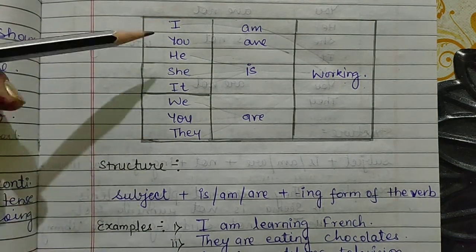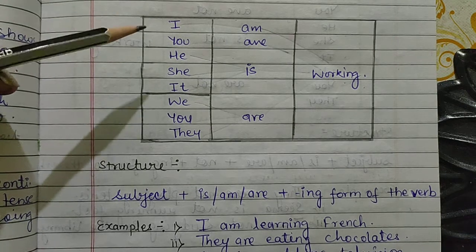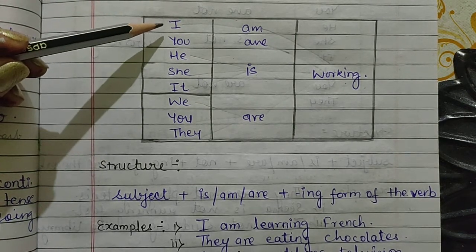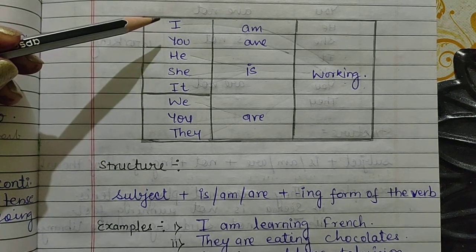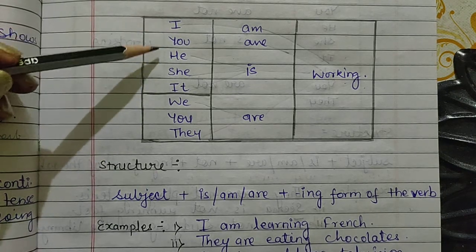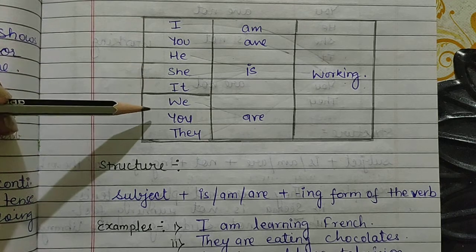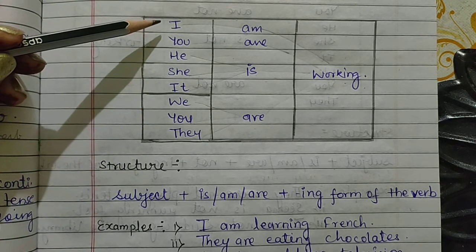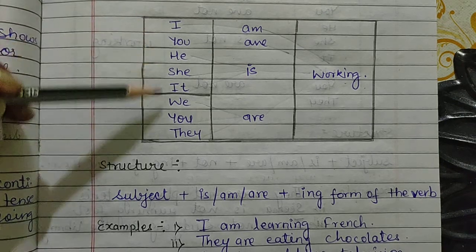Subject can be singular and plural. It can be a noun and a pronoun. The subjects which I have written as examples in this column are pronouns. It doesn't mean that you will write only these pronouns.